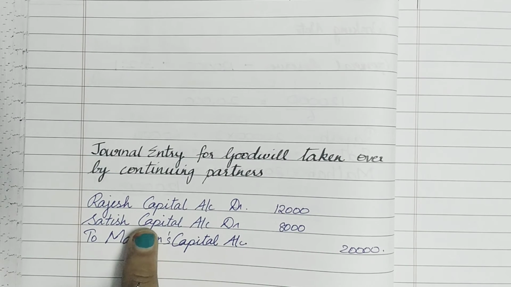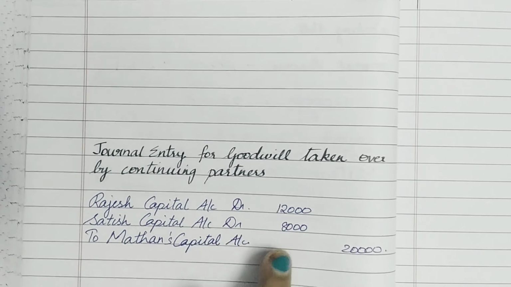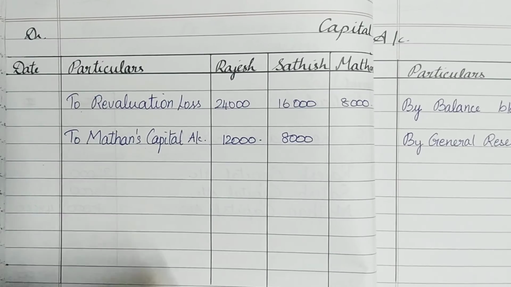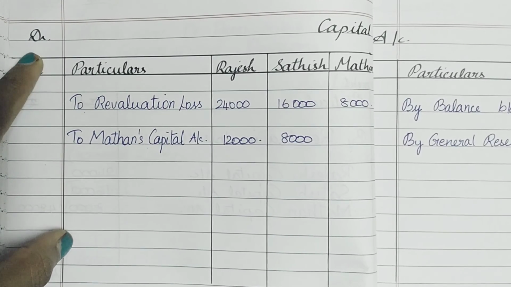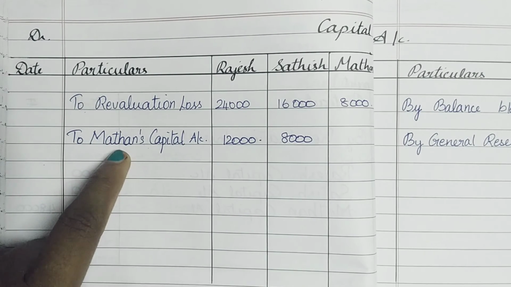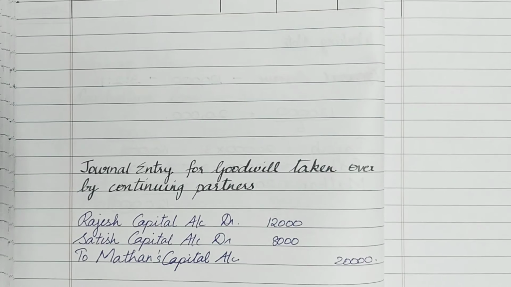Next is Satish's capital account debtor to Madan's capital account. So we must go to the debit side of Satish's capital account, write to Madan's capital account, and in Satish's column we must put 8,000. I am not writing the opposite account's name again because I have already written it for Rajesh. So to Madan's capital account has already been recorded. In Satish's column, I must write 8,000.